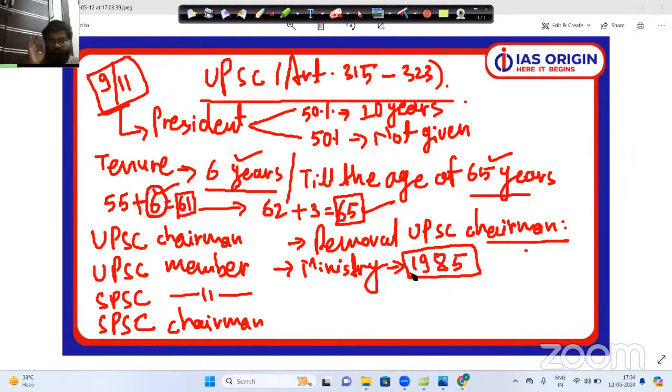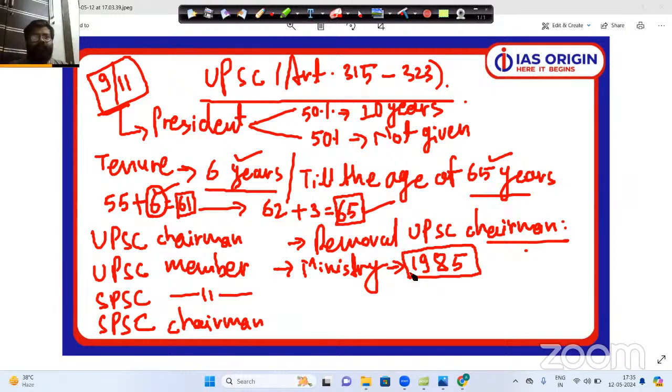What I mean to tell you is that the state PSC member and chairman are appointed by the governor, but they are removed by the President of India only in the same procedure. That means for the removal of the state PSC member, the reasons will be same. That is the incapacity or incapability or misbehavior. And after that, the President of India will request the Supreme Court of India to prepare a report on that particular allegation on state PSC member.